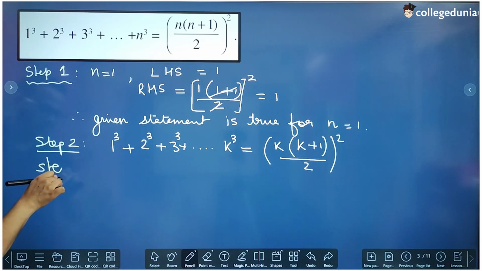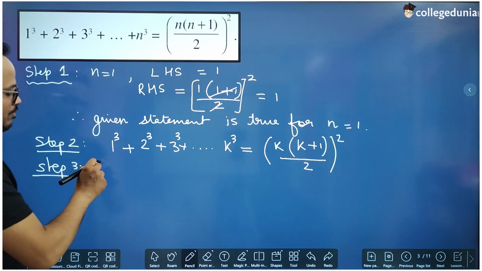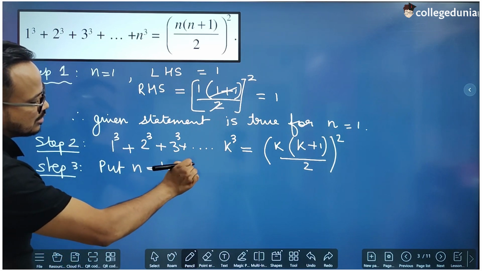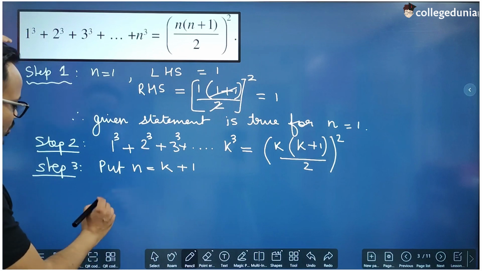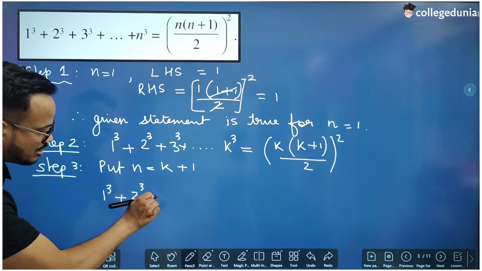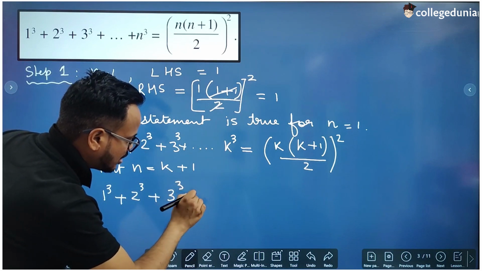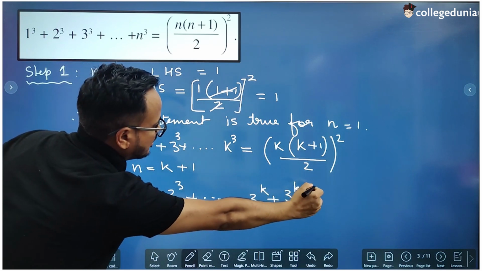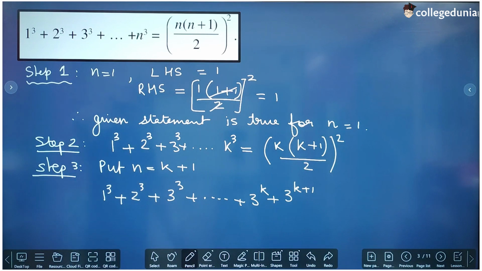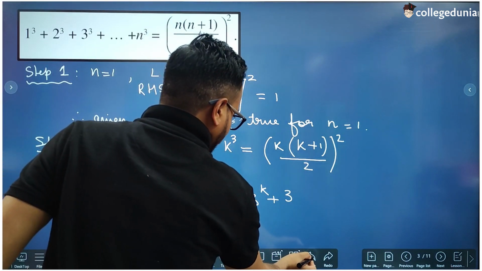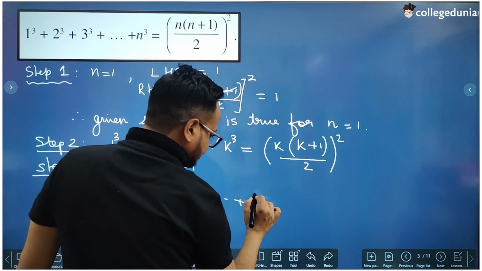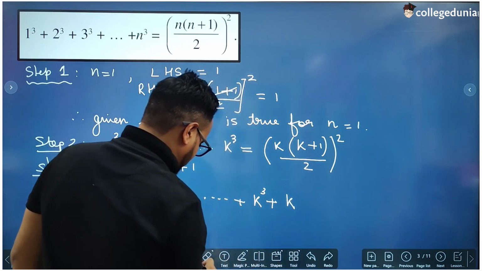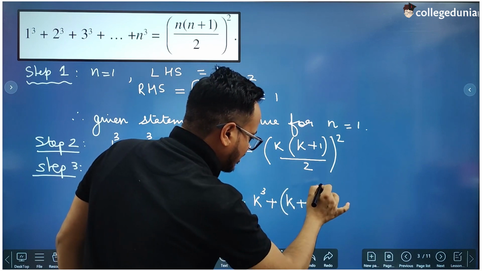Now step 3, put n equal to k plus 1. Now if we put n equal to k plus 1, then there will be one extra term on LHS: plus k plus 1 whole cube, that is, the power is fixed, that is 3.